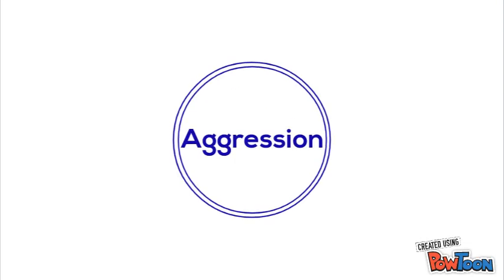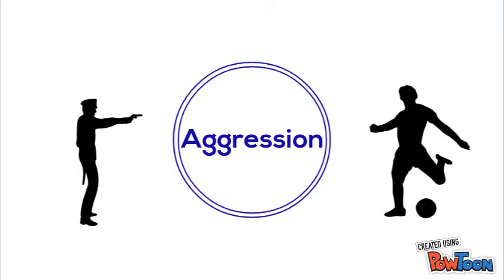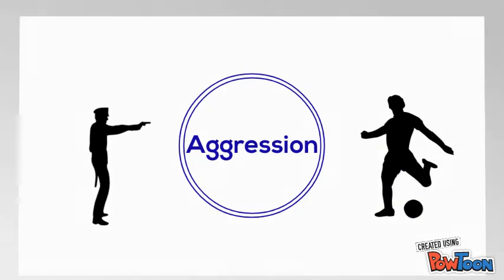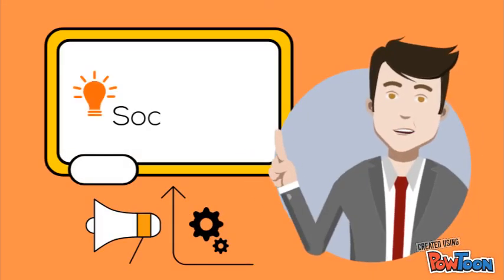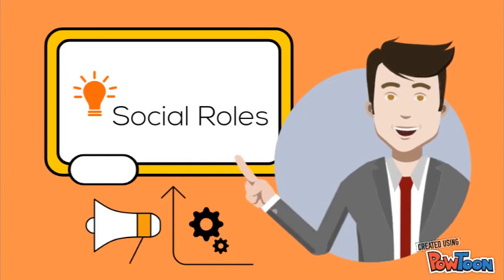However, what else do we feel aside from love? We also feel aggression. It is when one person hurts or tries to destroy another person deliberately, either with words or physical behavior. Taking on particular social roles, such as that of a soldier, can lead to an increase in aggressive behavior.